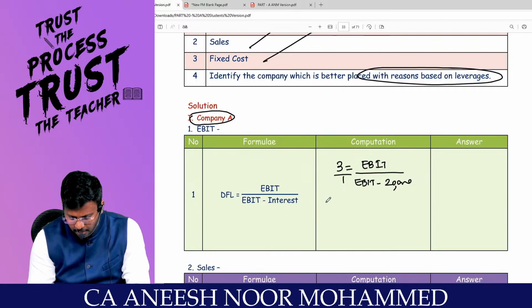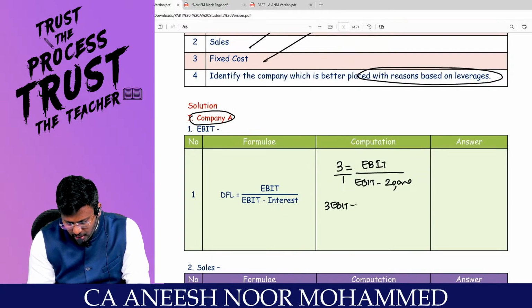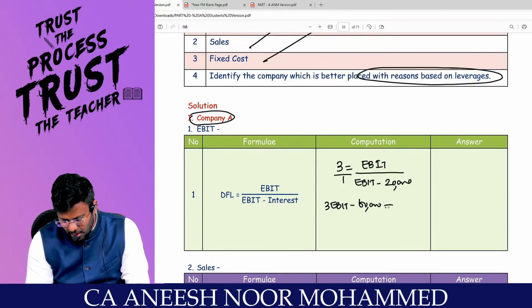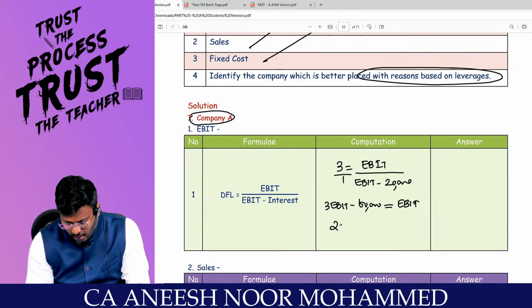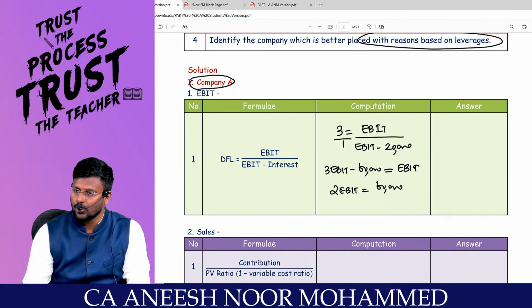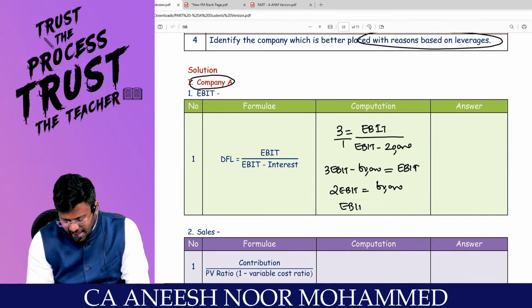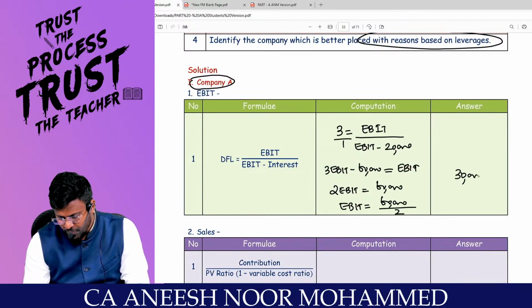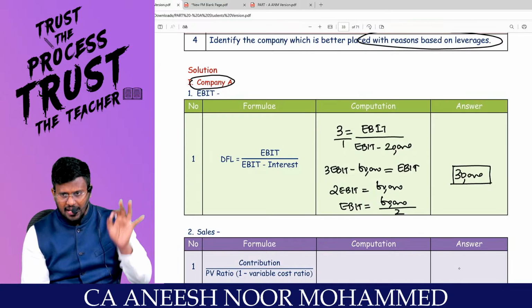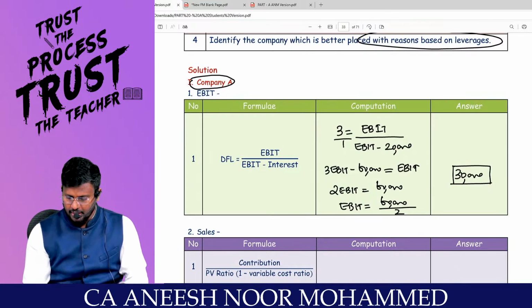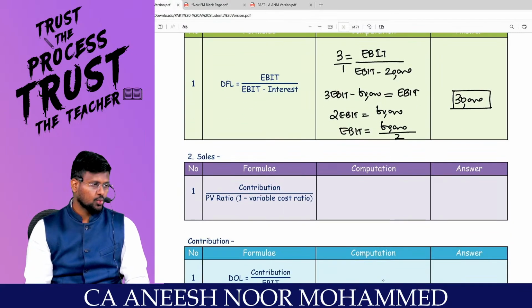That means 3 EBIT minus 60,000 is equal to EBIT. That means 2 EBIT is equal to 60,000. So EBIT is equal to 60,000 divided by 2. 30,000 is the earnings before interest and tax of the first company. Getting it?